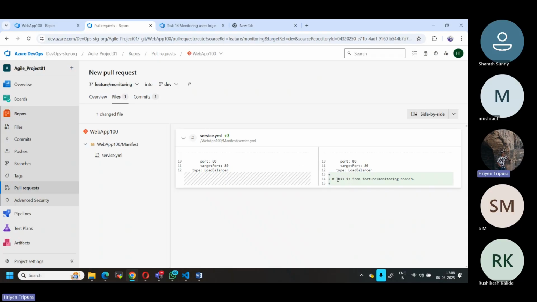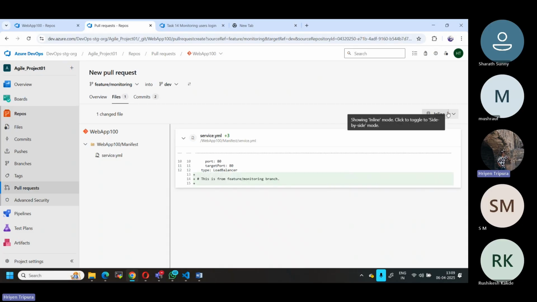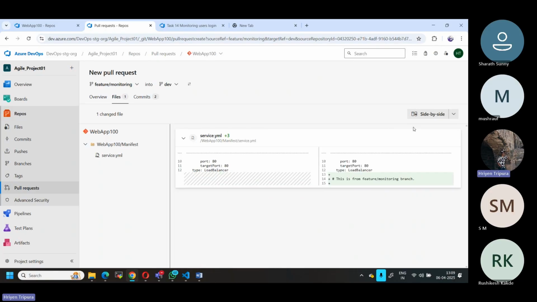This is the latest one, and this is the old one. Okay, that means I can see it like this also. If you don't want this option, you can also do inline, but that doesn't look good either. As I told you, in real time you would normally prefer side by side so that you can compare the code changes. Okay, so this is how it is done.